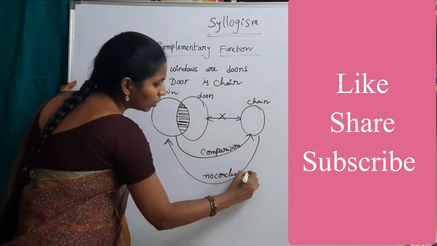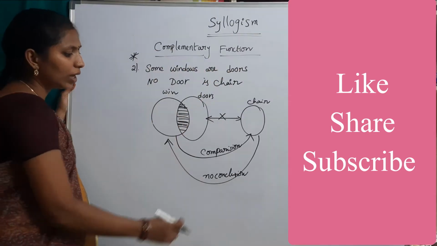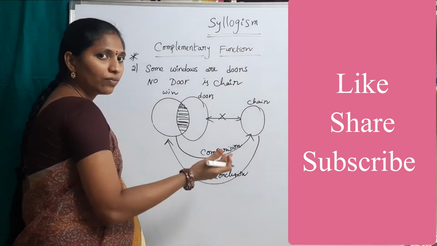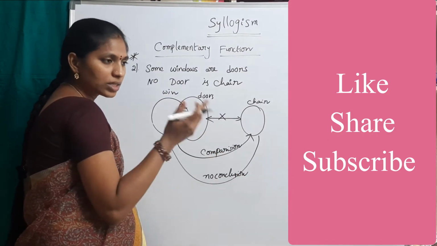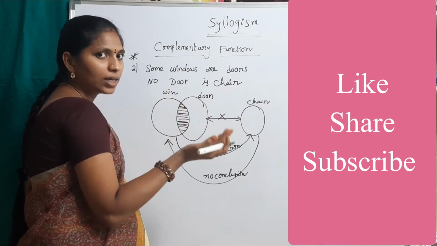If there is no conclusion, then we should go for the complementary pair, either-or. Some and no, that is one pair. Another pair is all and some not.